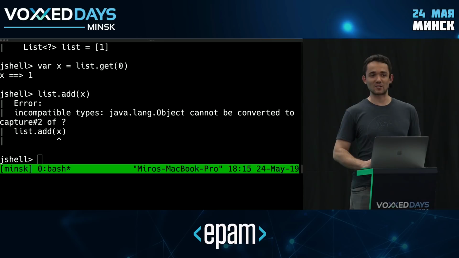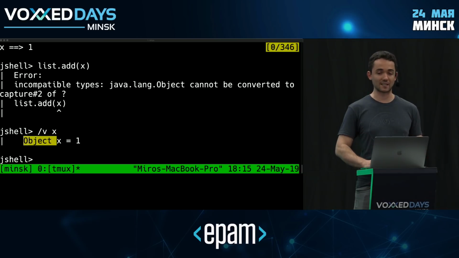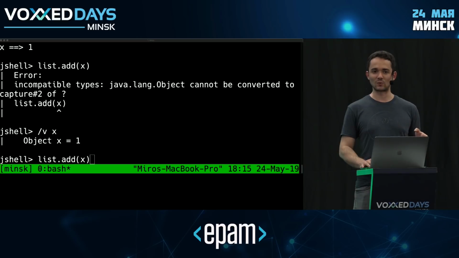So that's pretty strange, right? And the reason why this doesn't work is actually the type of the thing that I extracted. So the problem is not with the insertion, the problem is with the extraction here. It turns out this actually got inferred as an object. So of course, in the next step, when I try to add an object to a list of something that's potentially more specific than an object, of course this doesn't go through, right?